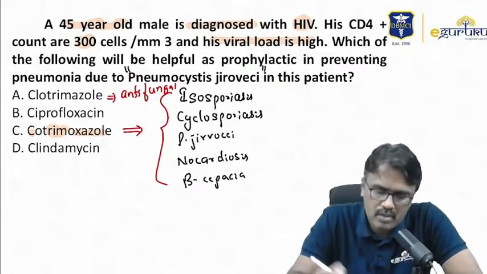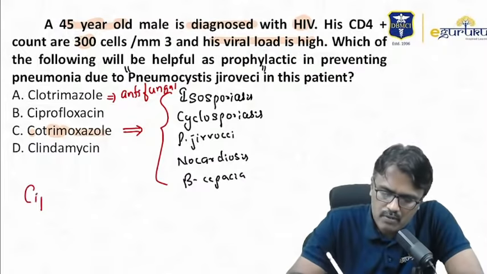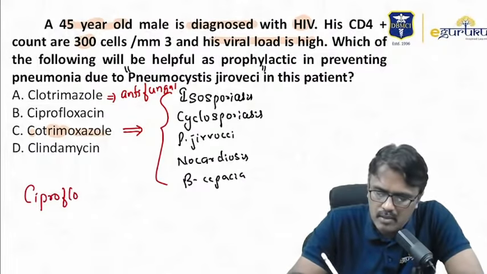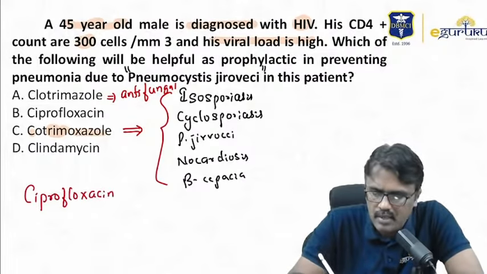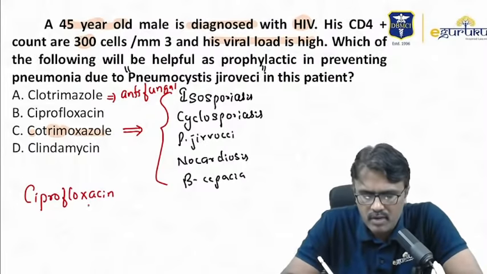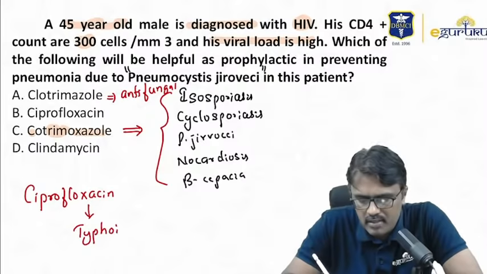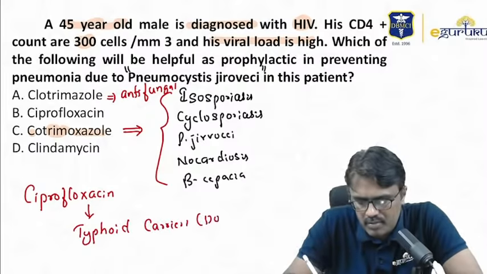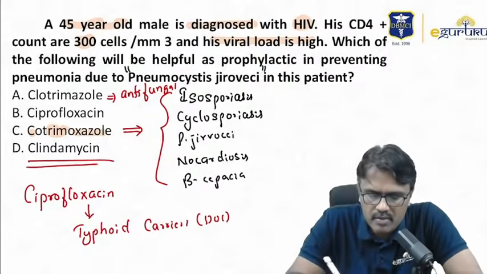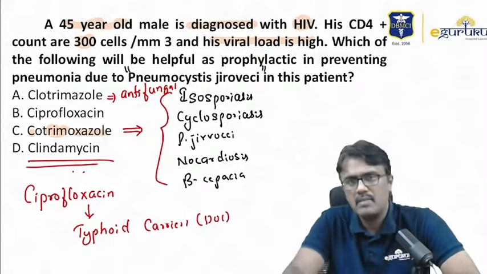What about ciprofloxacin? Ciprofloxacin is mainly asked for its use in management of UTI, diarrhea, and also it's the drug of choice for typhoid carriers. Clindamycin, when you think of clindamycin, remember clindamycin is mainly asked for adverse effect.